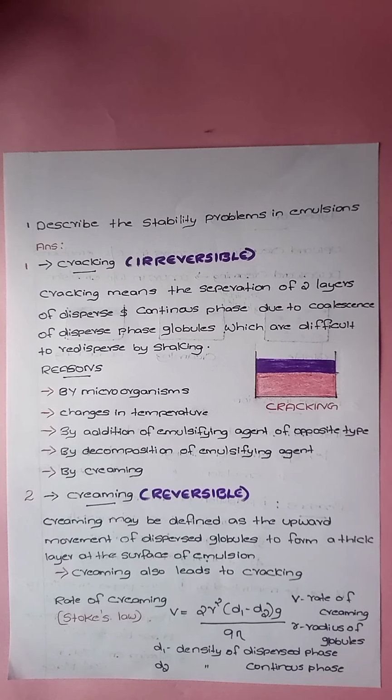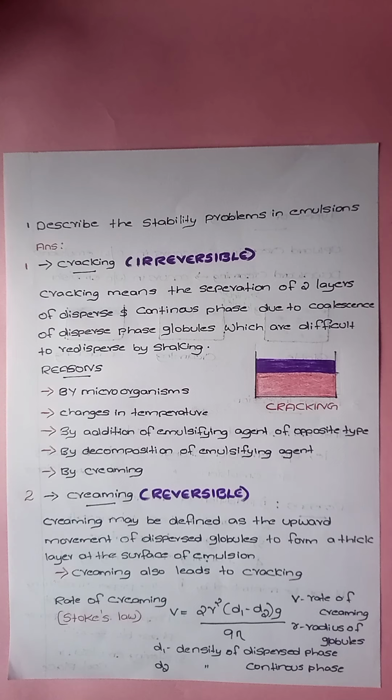Here, creaming is reversible. That is, it can be redistributed by shaking. If creaming occurs to the emulsion, we can make it stable by shaking it, mildly shaking it, or by agitation, etc. So remember, the main difference between cracking and creaming is that cracking is irreversible, whereas creaming is reversible. So don't forget the point.